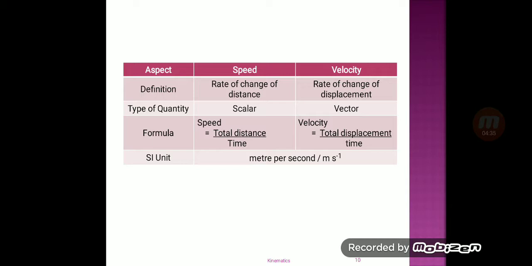This is the summarized chart of speed and velocity. Speed is defined as the rate of change of distance, whereas velocity is defined as the rate of change of displacement. Speed is a scalar quantity, whereas velocity is a vector quantity. The formula for speed is total distance divided by time, whereas velocity is total displacement divided by time. The SI unit is meter per second.